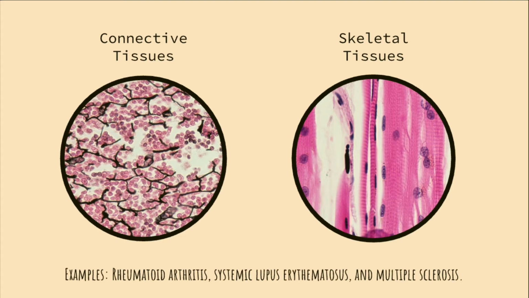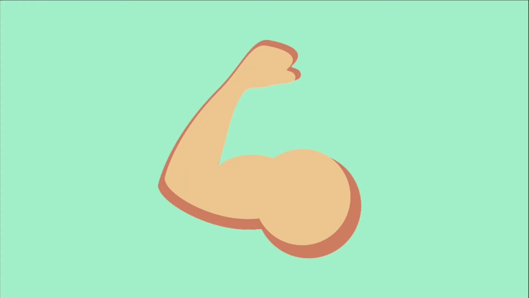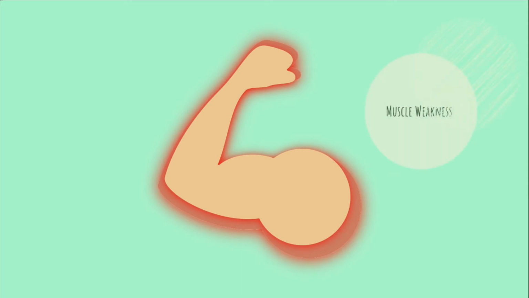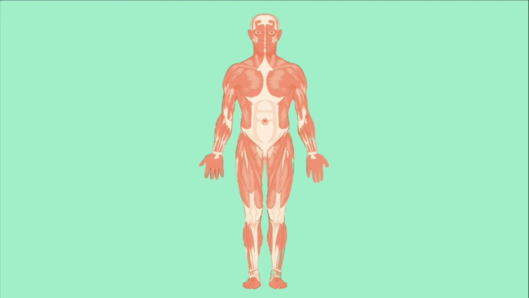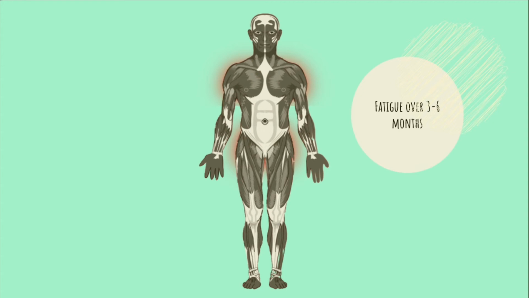For patients with polymyositis, muscle tissues and the blood vessels around them become inflamed, causing muscle weakness and, in some cases, muscle pain. Oftentimes, the muscles near the trunk of the body, such as those found in the hips and shoulders, are first affected and cause the patient to progressively develop fatigue over the course of 3 to 6 months. For some patients, the fatigue develops suddenly, though this is a rare occurrence.